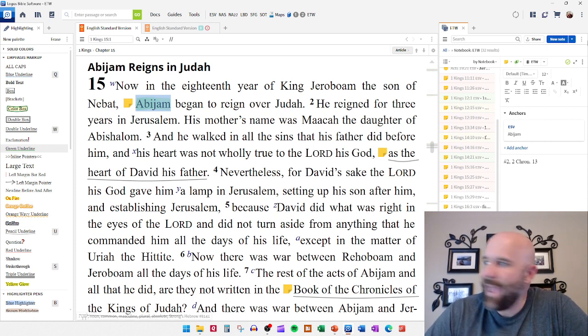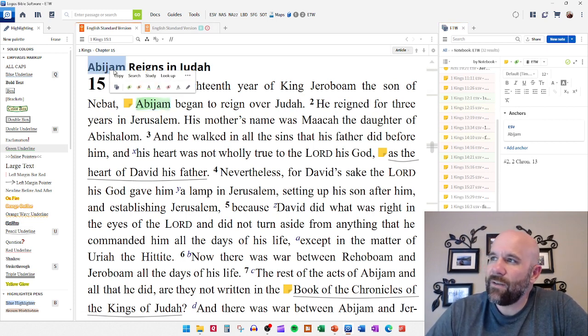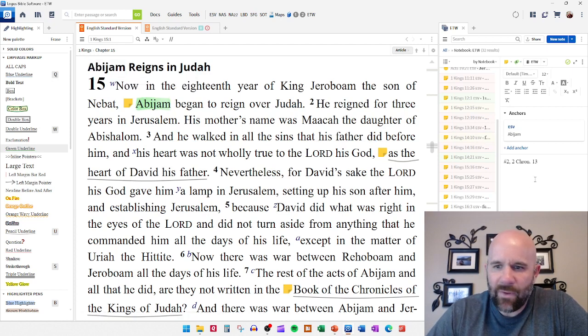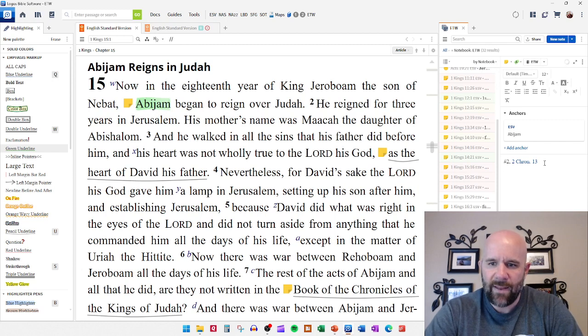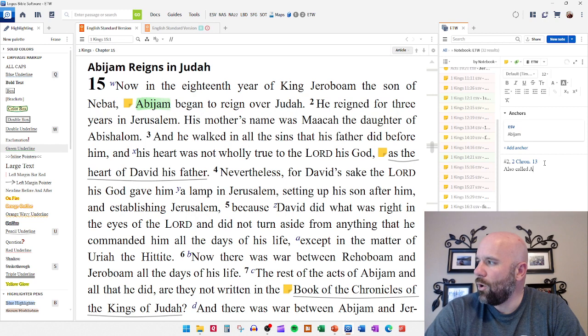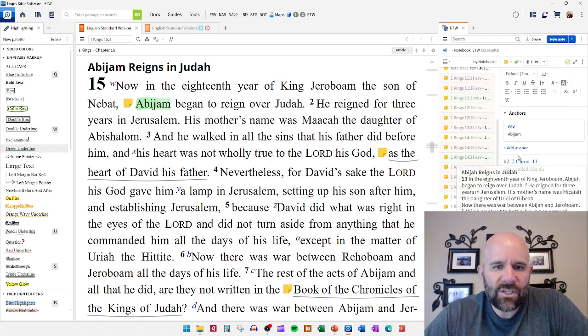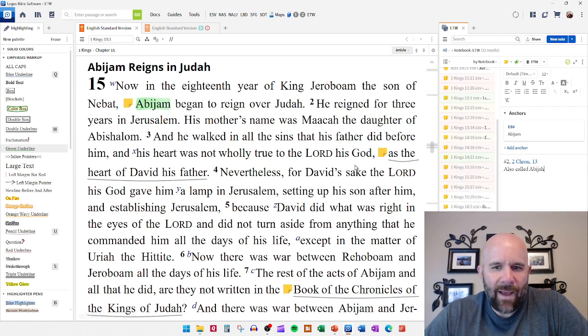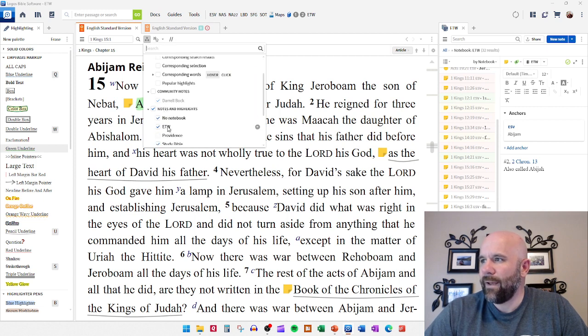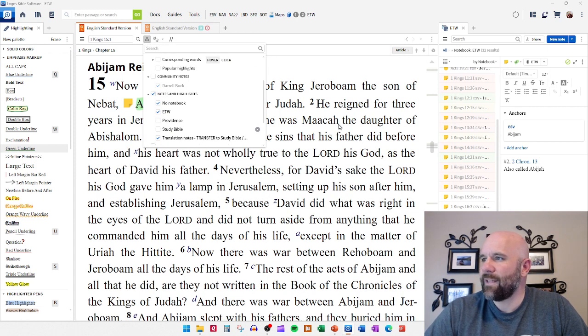Also up here next to the heading, I'll highlight it on the screen. You see where it says Abijam? Over in the margin of my Bible, since I'm doing this in the notes here, I'll just write it down here. I put also called Abijah. So I have a note that Abijam and Abijah are the same person. And I'm only going to write one thing about him. I'm sorry about these other notes that you can see right now. Let's go ahead and get rid of my study Bible, so that's not going to be in the way.